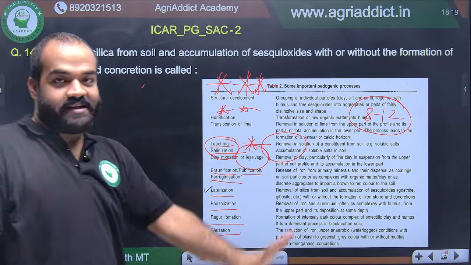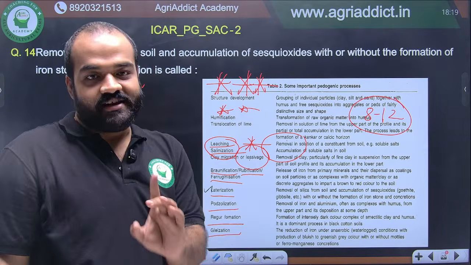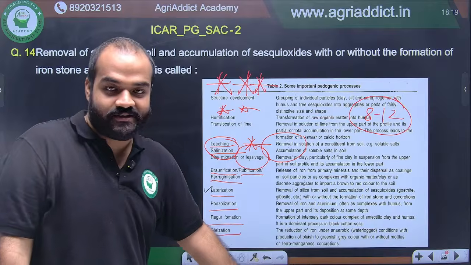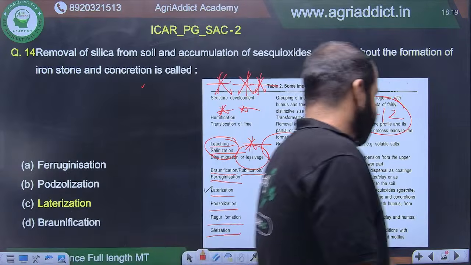Mostly it will be a matching, right? When we do the PYQs analysis, I will show you how many questions come from here. How important is this? All right.